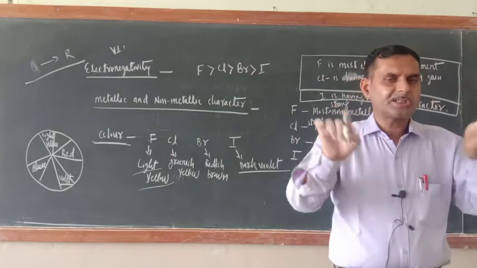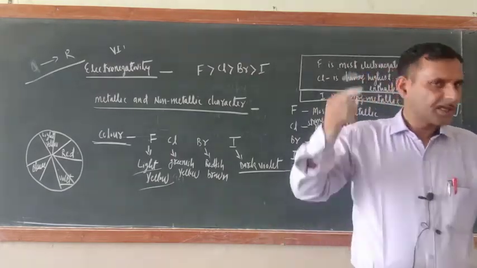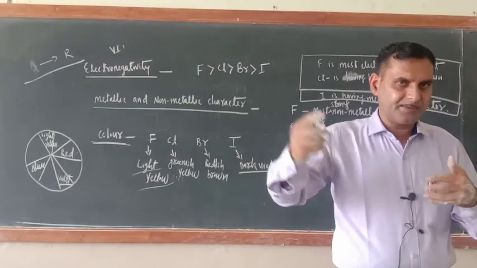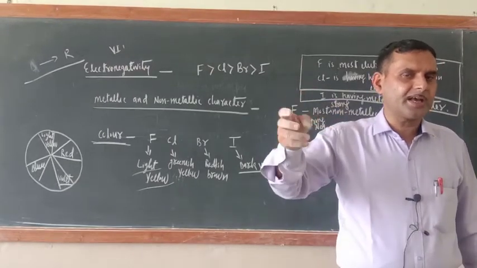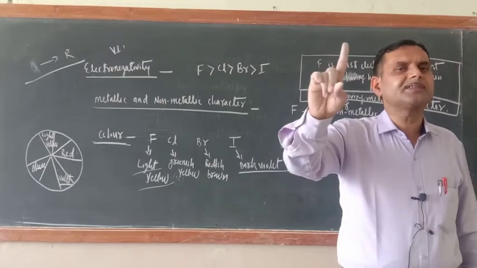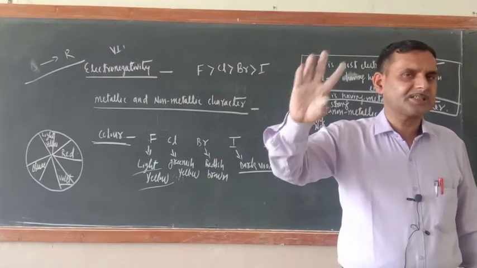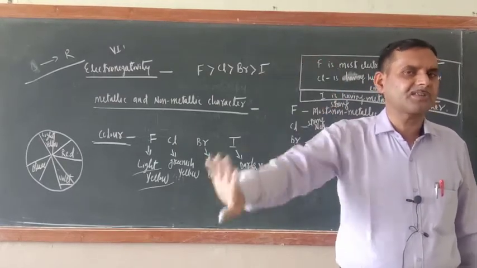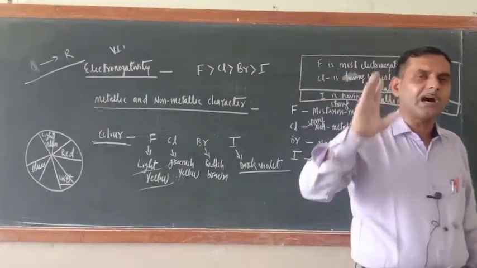So that oxidation state, I will tell you, they are exhibiting because they have got the vacant d orbital. Fluorine is not having vacant d orbital. That is why it is exhibiting only -1 oxidation state. It cannot expand their oxidation state due to lack of d orbital.